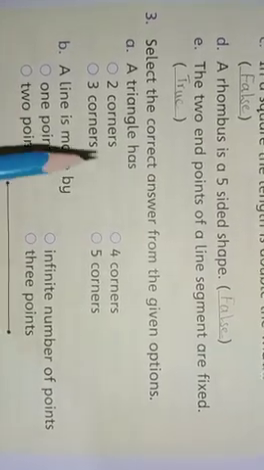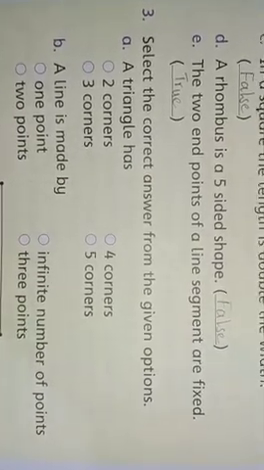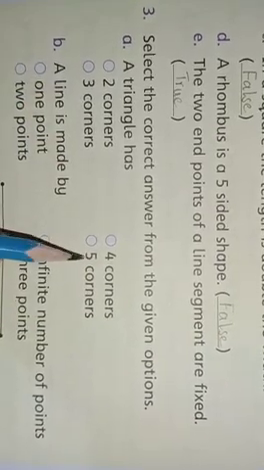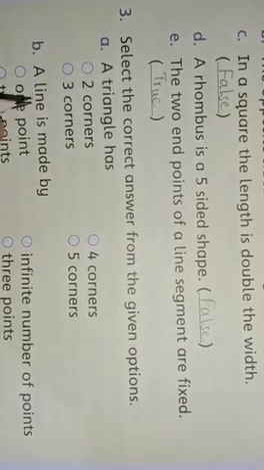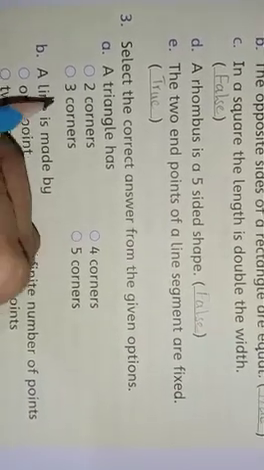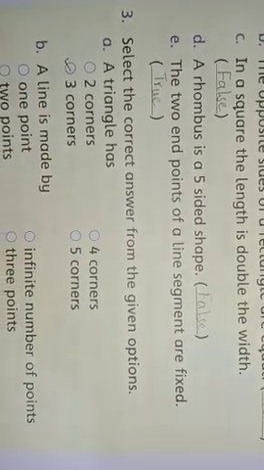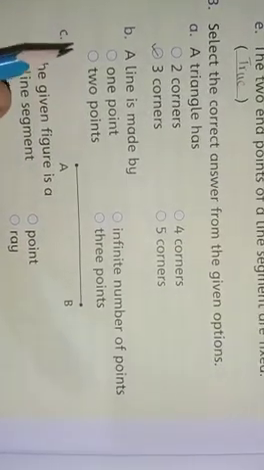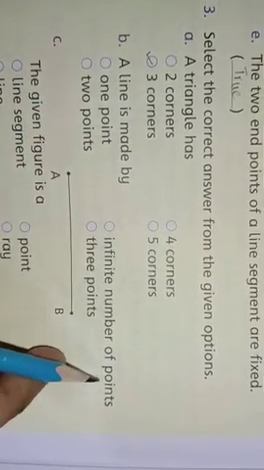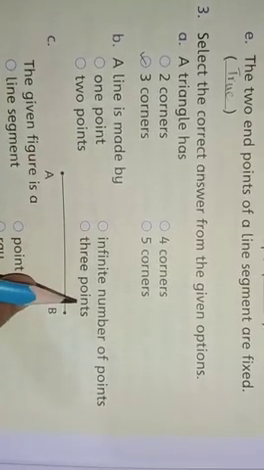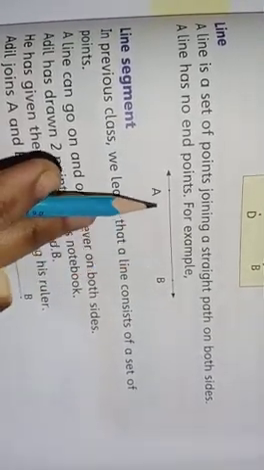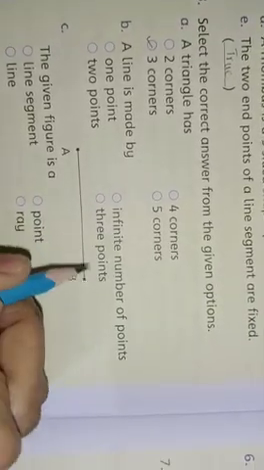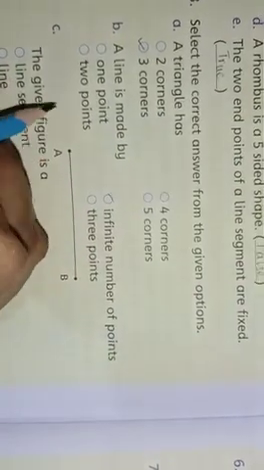Next, question number 3. Select the correct answer from the given options. A triangle has two corners, four corners, three corners, five corners. How many corners does a triangle have? Yes, it is 3. A line is made by 1 point, infinite number of points, 2 points or 3 points. Look at this line. A line consists of a set of points. So a line is made by an infinite number of points.